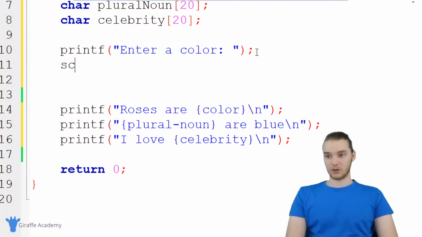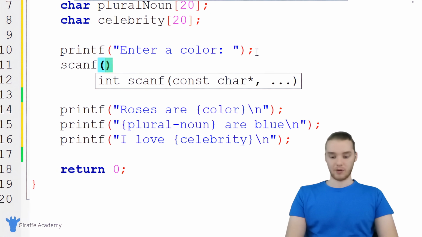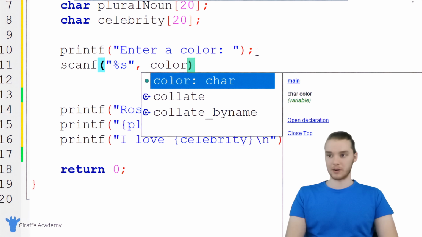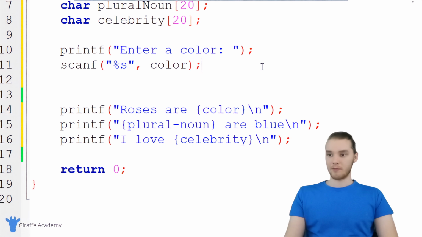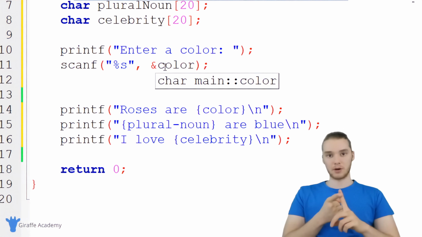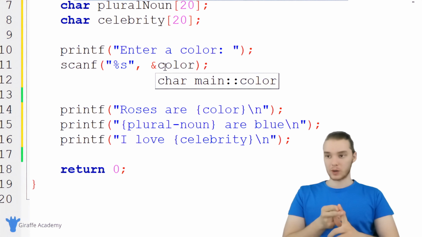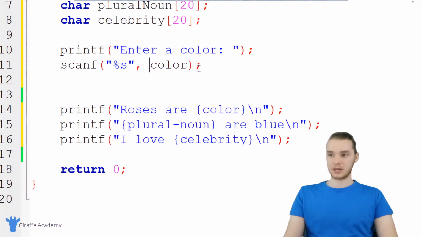I'm going to use a function called scanf, and over here I'm going to accept a string of characters, and we're going to store this inside of our color variable, just like that. And remember, if you watched the last tutorial, we used the ampersand here when we were getting numbers, or also if you were getting a single character. But when we're getting input for a string of characters, we don't need that ampersand.